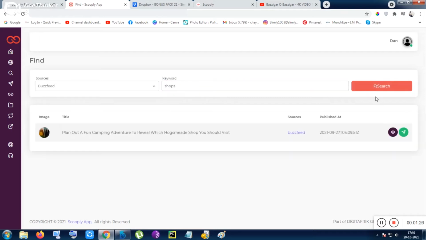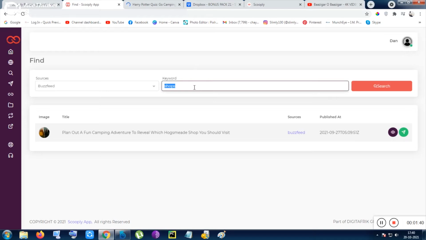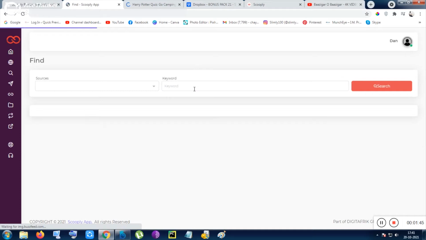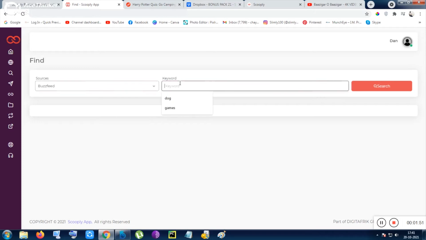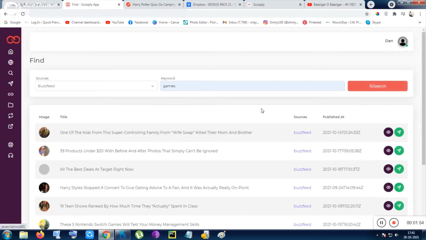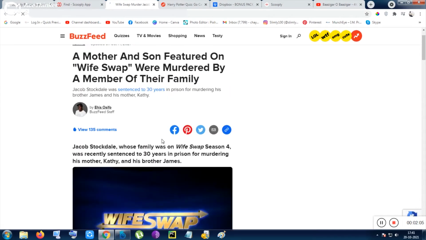Recently this blog post has been launched by BuzzFeed, and it is totally about shops. You can see that while I am searching anything, it is giving me the result instantly. If I search here for games, let me choose BuzzFeed again and search games again. When I search this, it gives me results instantly. You might think that game is not written in the title, but let me show you the post from BuzzFeed. The word game is written inside this stuff.